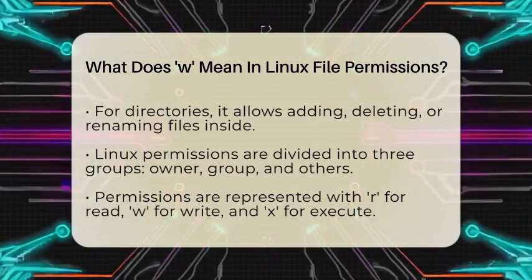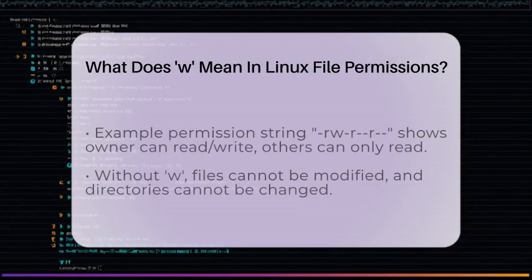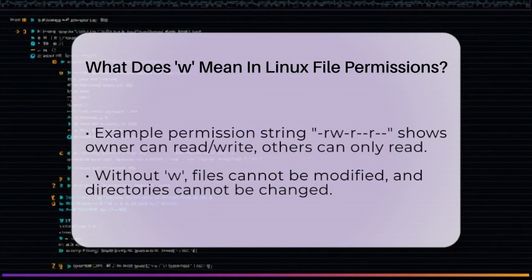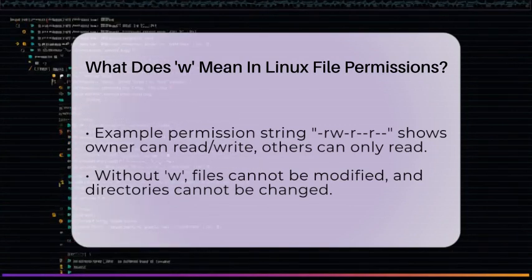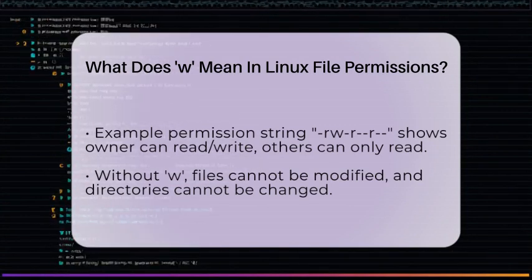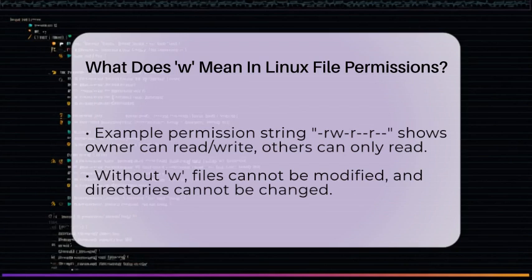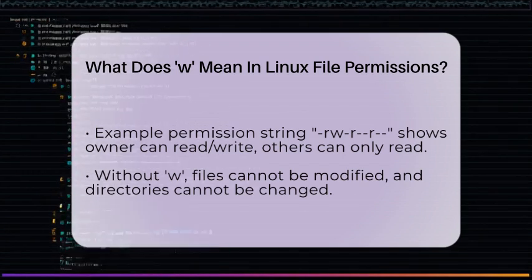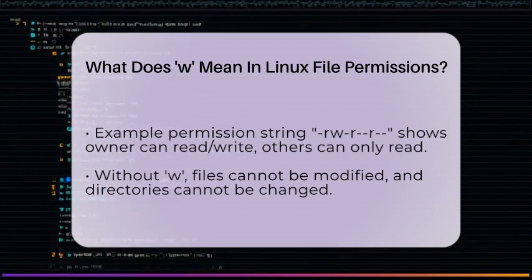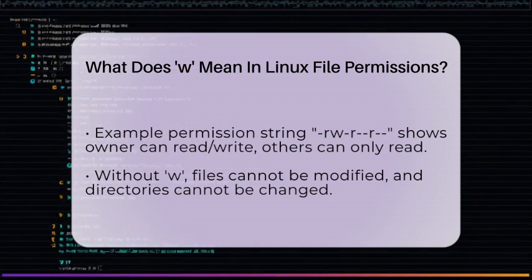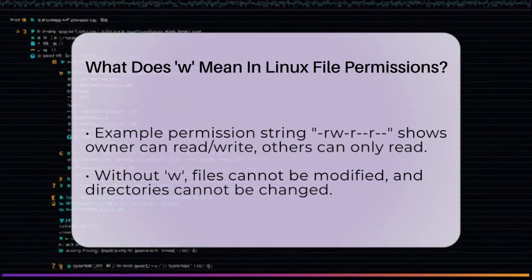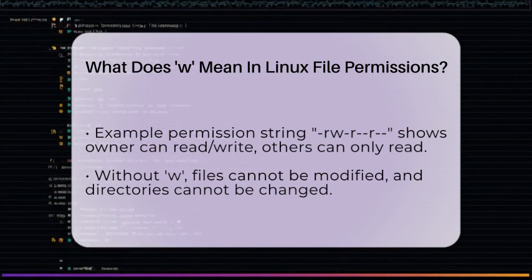Having write permission is important because it controls who can make changes to files or directories. Without W, even the owner can't modify the file or add new files to the directory. If you want to allow someone to change a file, you need to give them write permission. In simple terms, the W means you can write or modify.